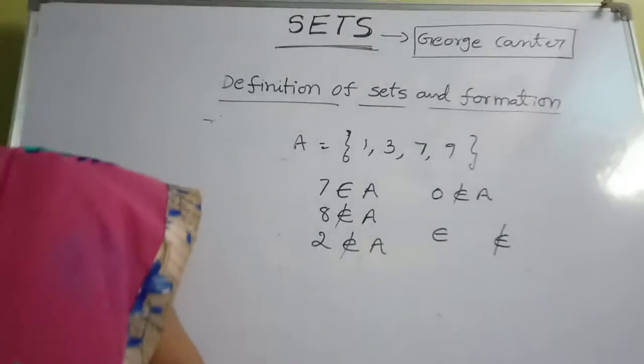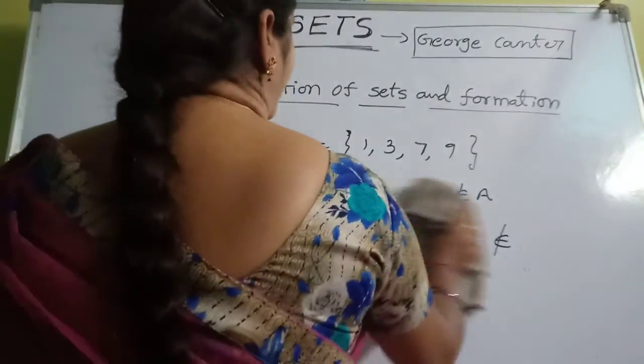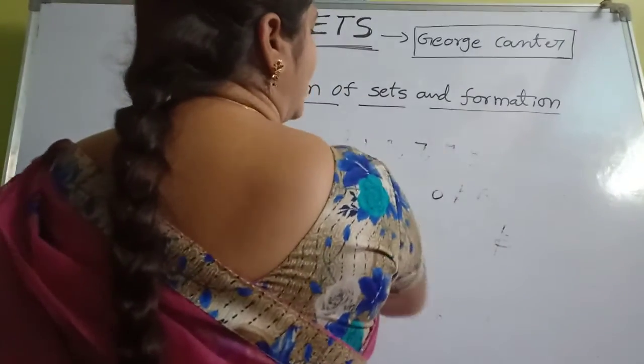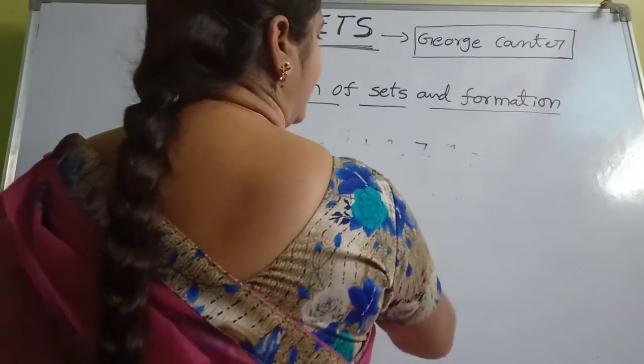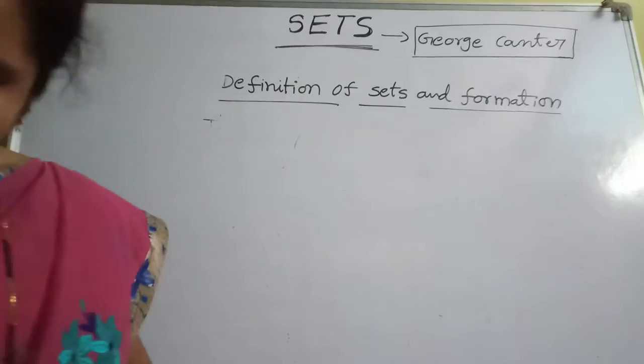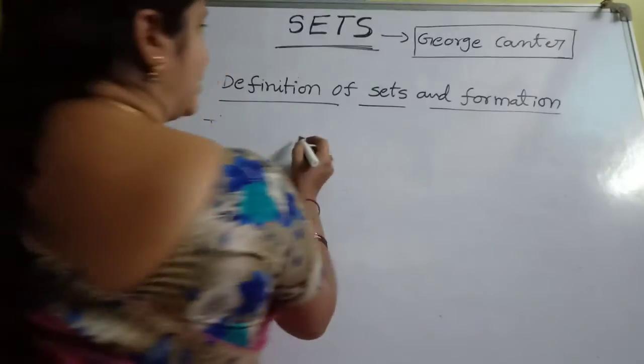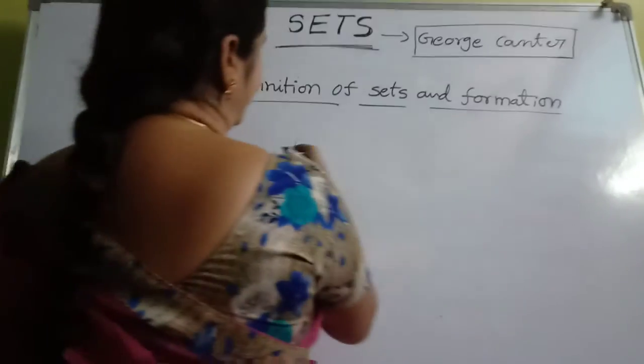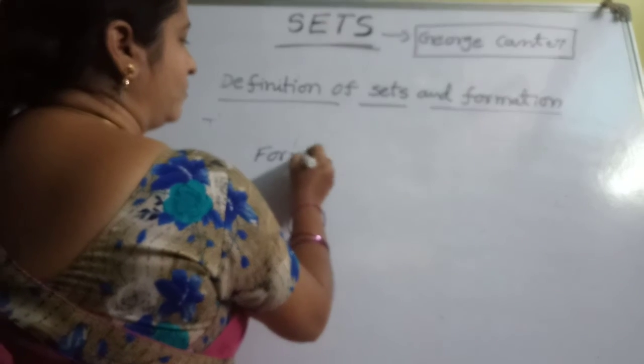The next one is formation of sets. In formation of sets, there are mainly two types.